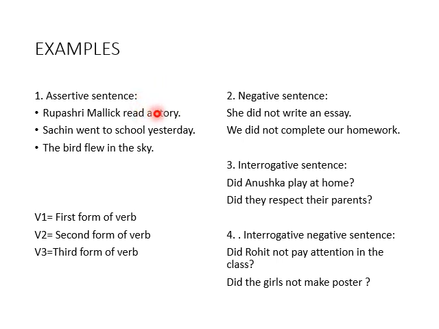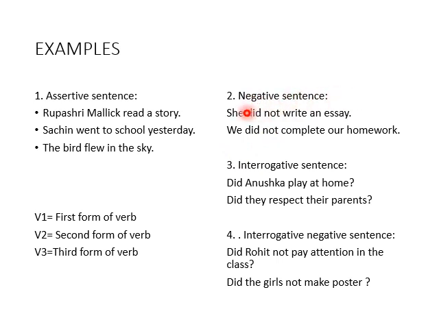Second example, Sachin went to school yesterday. Third example, the bird flew in the sky. Flew is the second form of verb. As what was the structure, like that: V1 first form of verb, V2 second form of verb, and V3 third form of verb. It's clear. After that, examples of negative sentences.